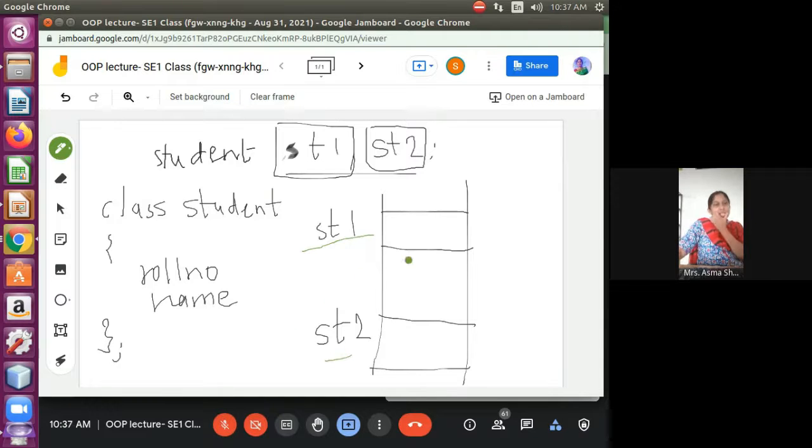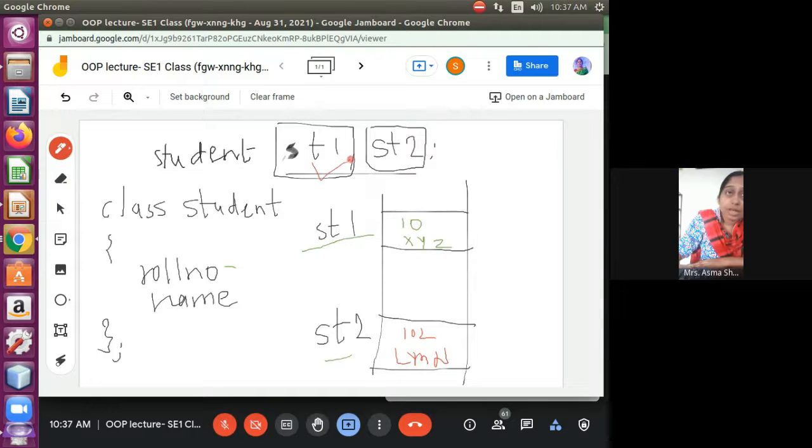Now if I assign st1 dot roll number as 101 and name as xyz, and here for the second one, it's 102 and the name is lmn. So these two objects' data values are totally different, and they are specifically called object variables or instance variables.